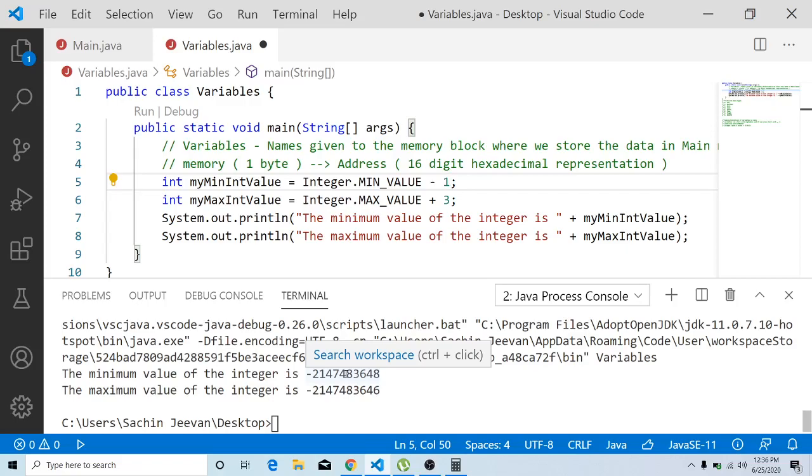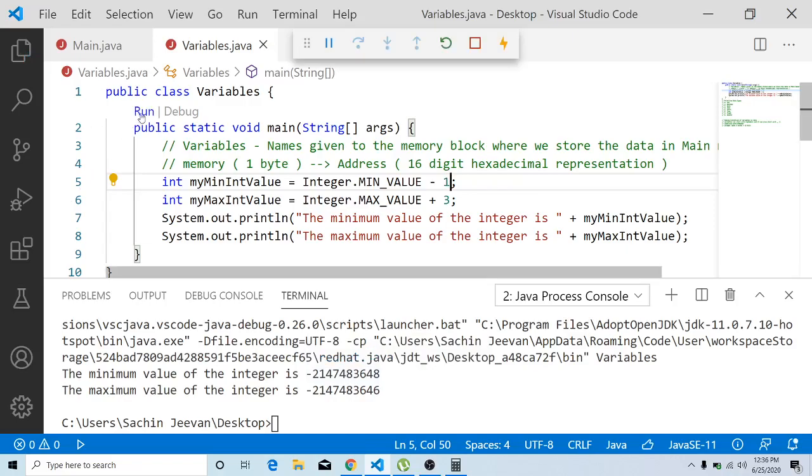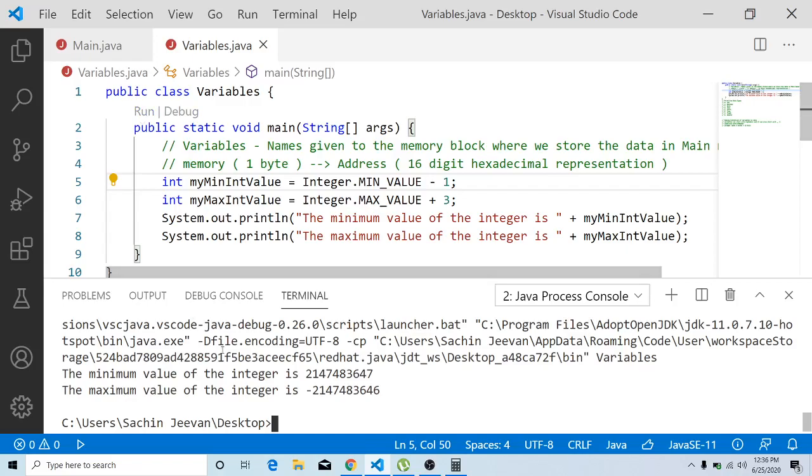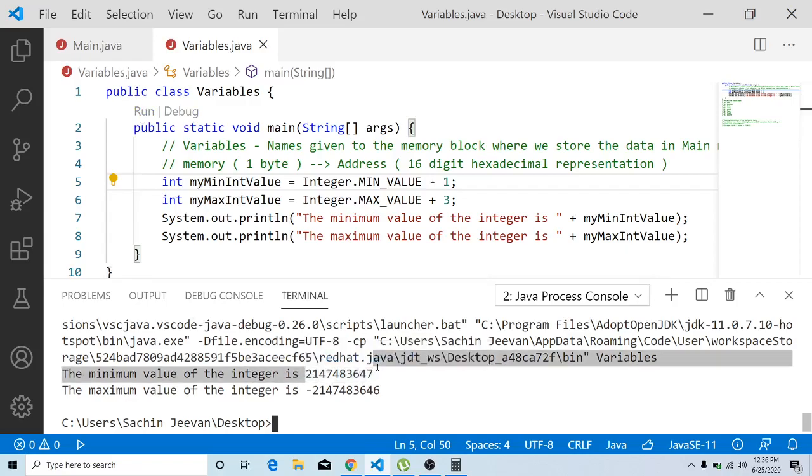If you try to store that, your number has to fall back to the largest positive number. It will go back to the maximum range. Let us save this document and check whether that is happening. Yes, you're able to see it falls back to the maximum range limit.